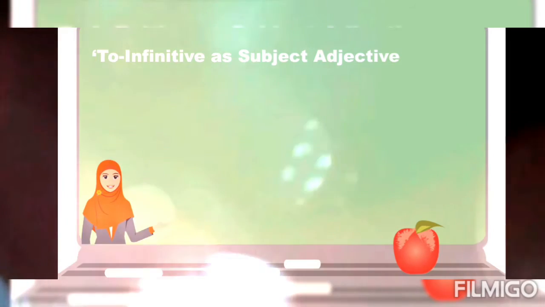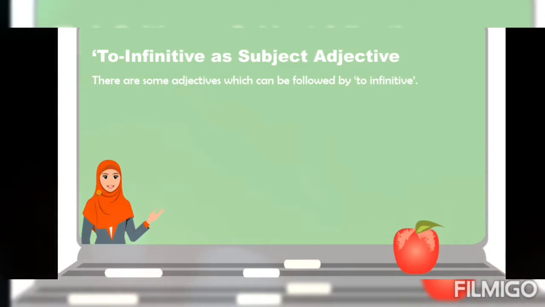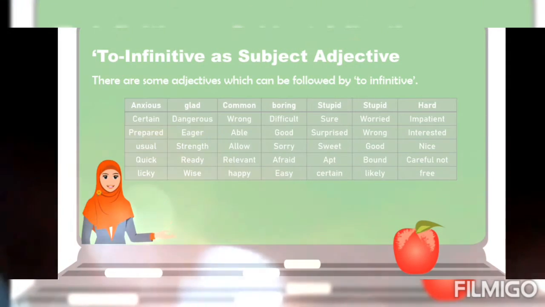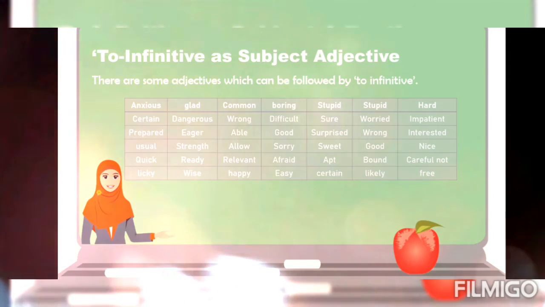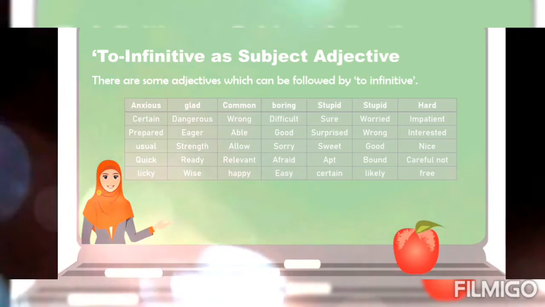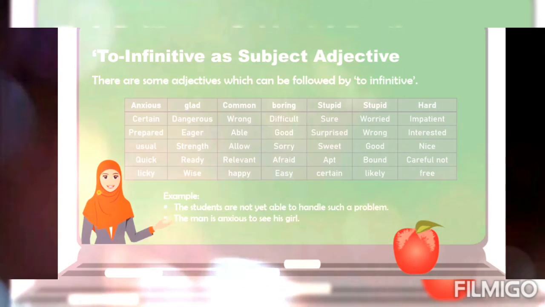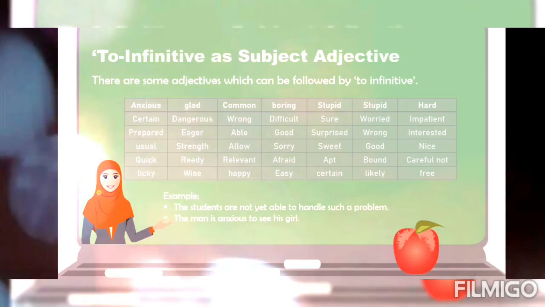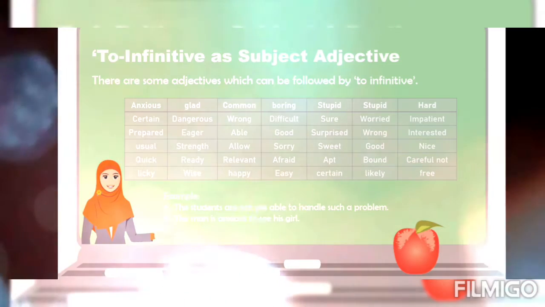To infinitive as a subject adjective. There are some adjectives which can be followed by to infinitive. These are the sample words of adjectives. For example, the students are not yet able to handle such a problem. The man is anxious to see his girl.